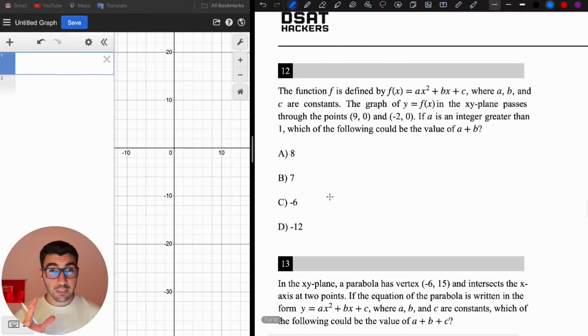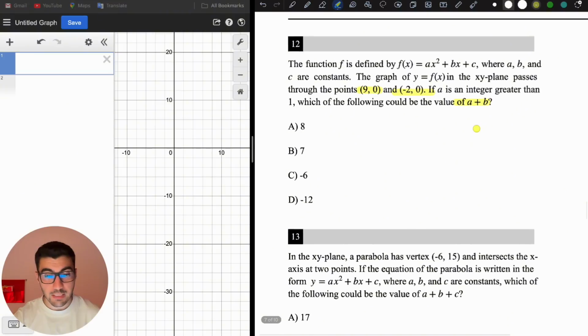Now the next two questions are my favorite. Let's read these questions and compare them. The function f is defined by f of x equals this quadratic, where a, b, and c are constants. The graph of y equals f of x in the xy plane passes through these two points. If a is an integer greater than 1, which of the following could be the value of a plus b? Let's see the second type.